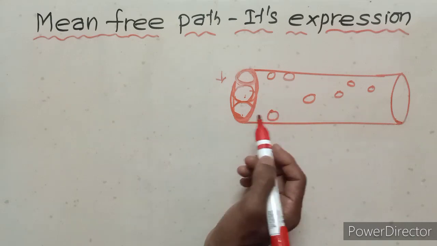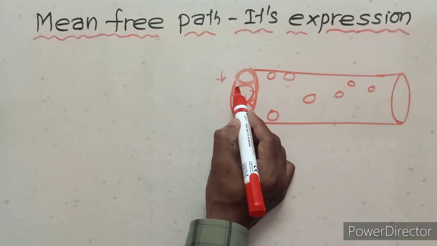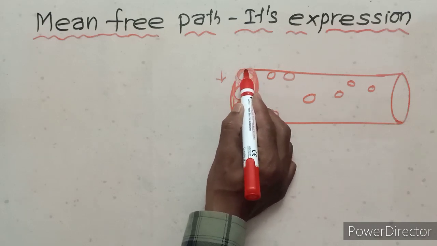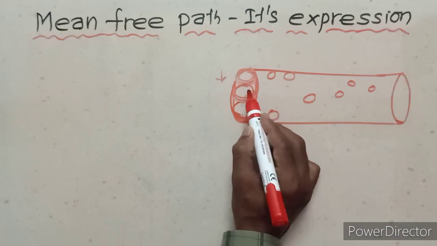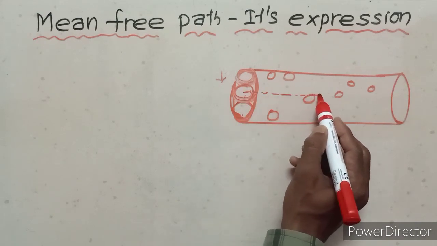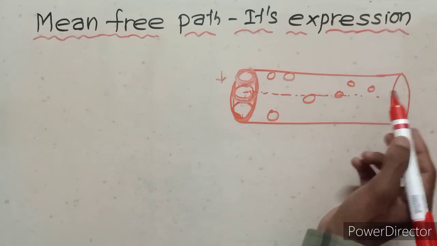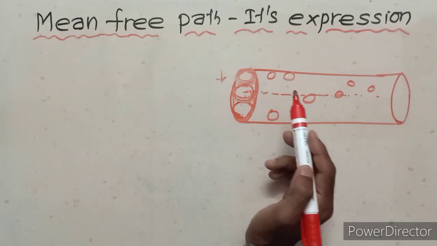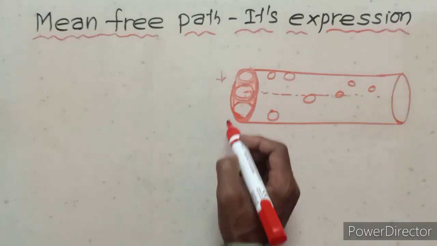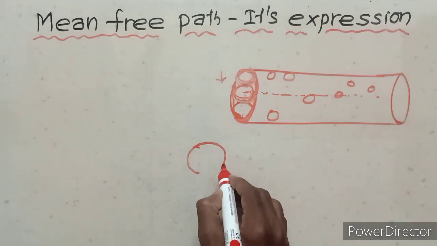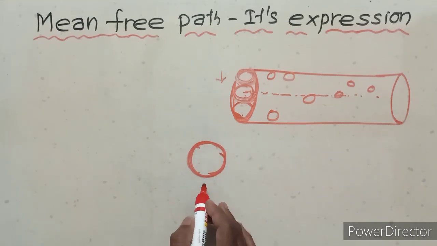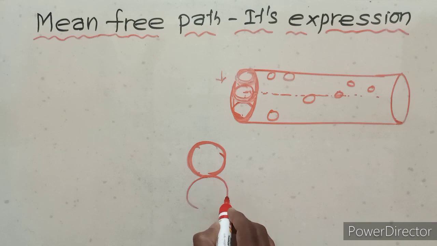now we observe only these two molecules. This is the center, the cylindrical center. This is the molecule, this is the other molecule.